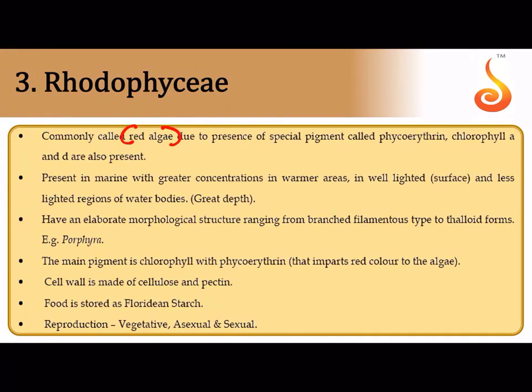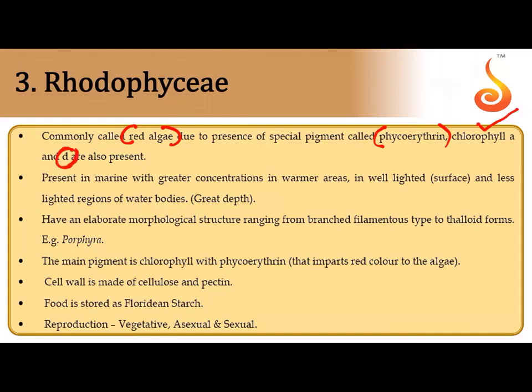Now unlike the brown algae and the green algae, they have their own red colored pigment that is also called phycoerythrin. They may also have a blue colored pigment called R-phycocyanin. R refers to specific to red algae. They also have chlorophyll A, and they have a special chlorophyll that is referred to as chlorophyll D.